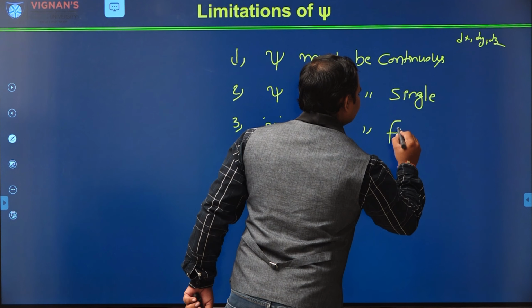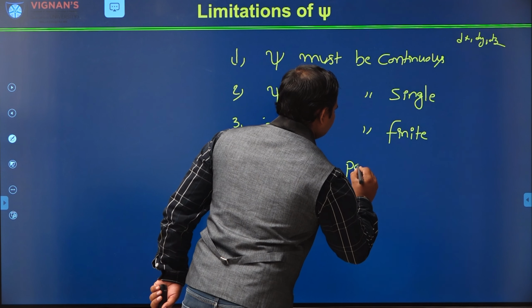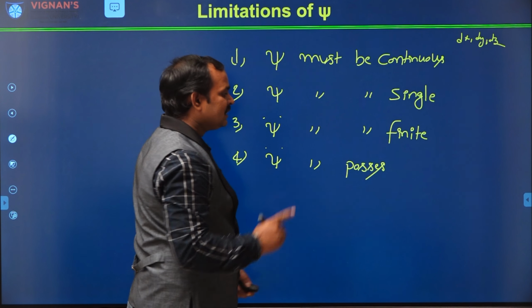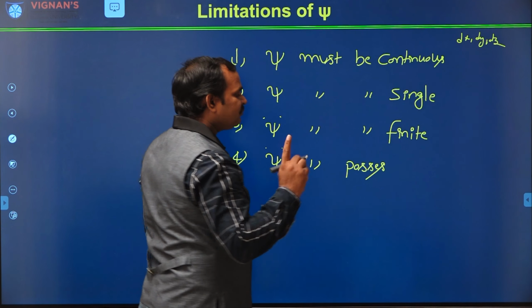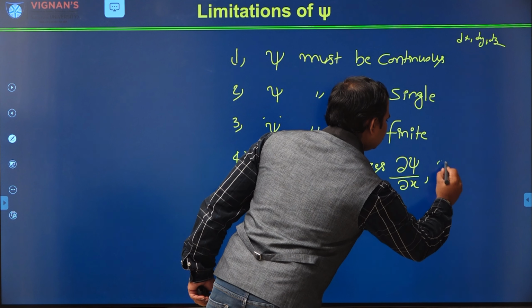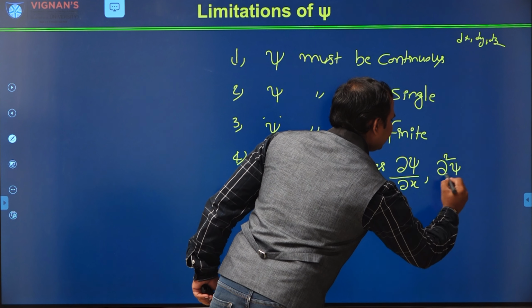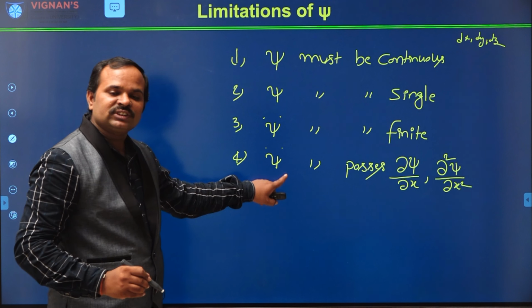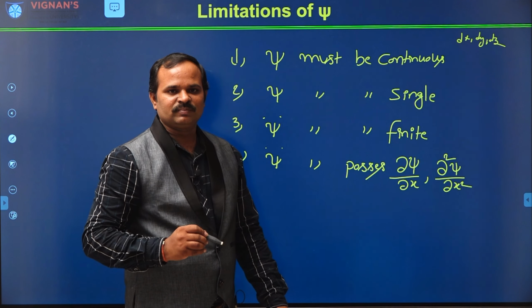And the fourth one is psi must possess first order and second order differentiation. That means dou psi by dou x and dou square psi by dou x square. Psi must possess these two within these limits.